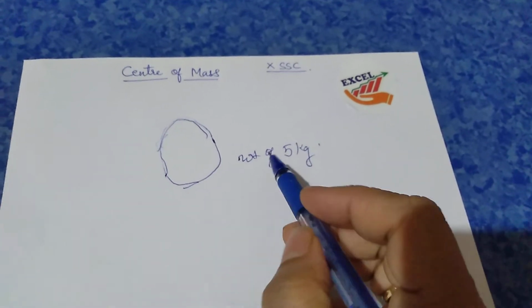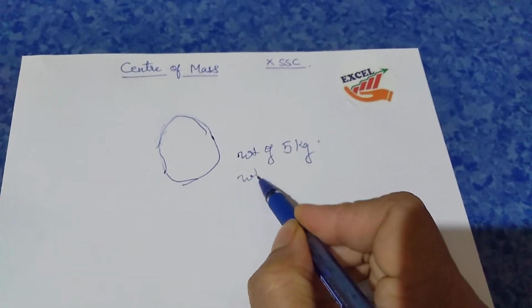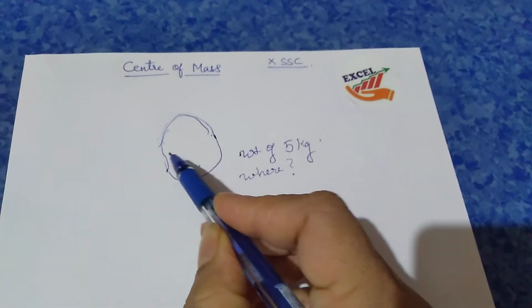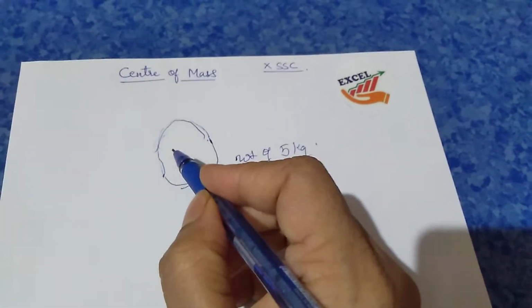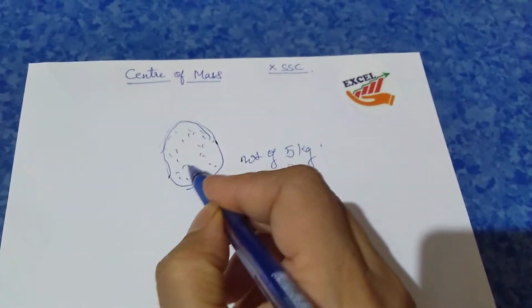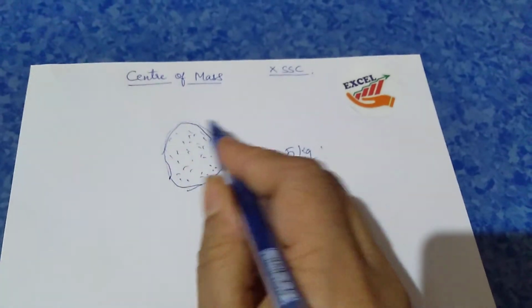Okay. Now where is this weight situated? When we say that the weight of a body is 5 kg, where is the weight? Is it here, is it here, is it here, or is it here? There are so many particles. One big body can be divided into many small particles. So where exactly is the weight?